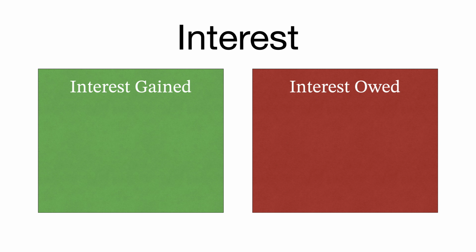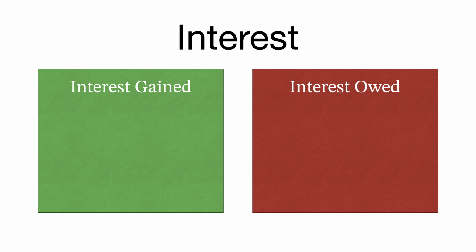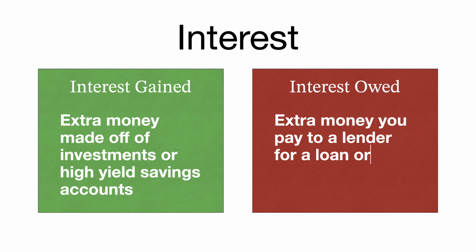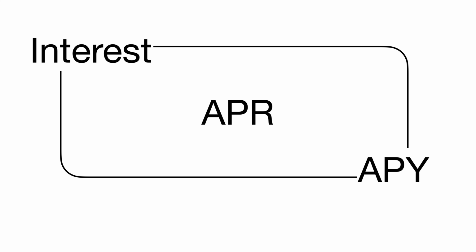There's really two main types of interest. You can get interest gained and interest owed. Interest gained is extra money made off investments or high yield savings accounts, while interest owed is extra money you pay to a lender for a loan or credit that has been borrowed. So those are the two main types. Interest gained is obviously the good type, interest owed is the bad type. So let's now see how this connects with APR and APY.